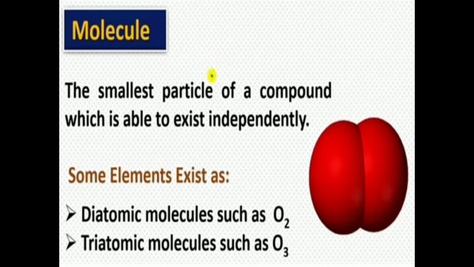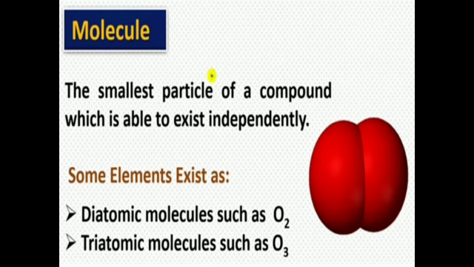So here we give the two definitions of molecule. First, a group of two or more atoms that are chemically bonded together, that is tightly held together by attractive forces. Second, the smallest particle of an element or a compound that is capable of an independent existence, and it shows all the properties of that substance. Atoms of the same element or of different elements can join together to form molecules.